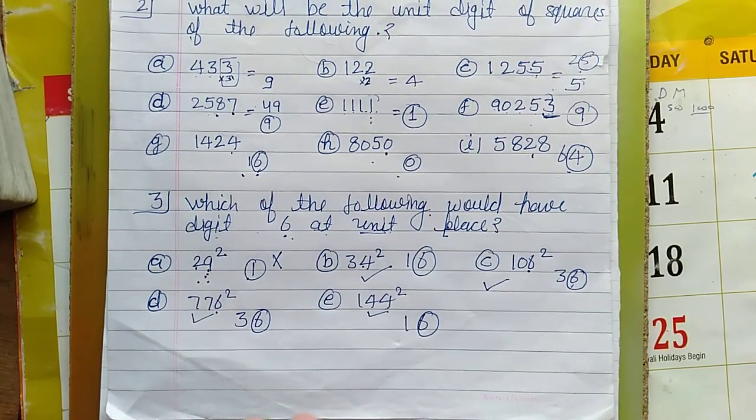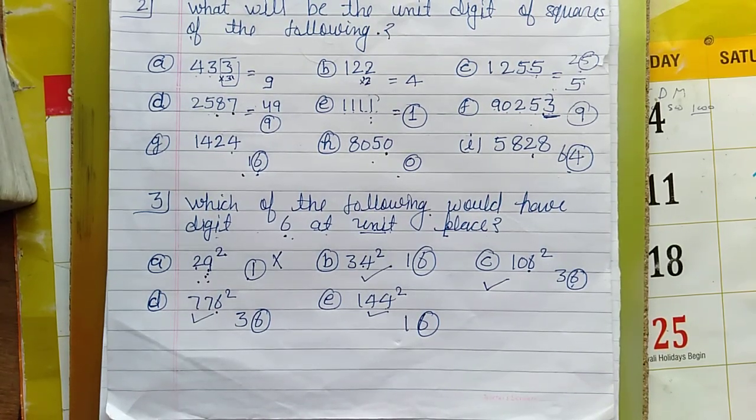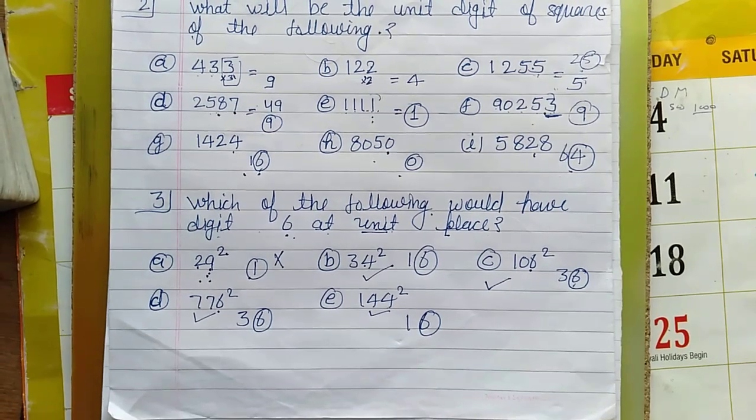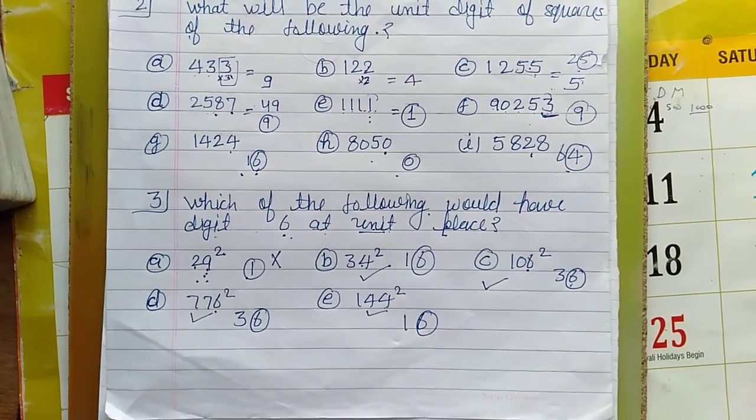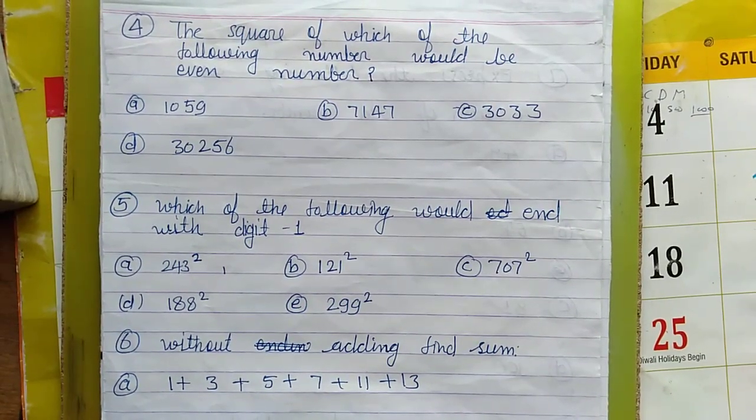So like this we have to find the unit digit of a square number by multiplying its unit digit by itself only. No need to multiply the whole number. Now the next question we are going to take, number 4.